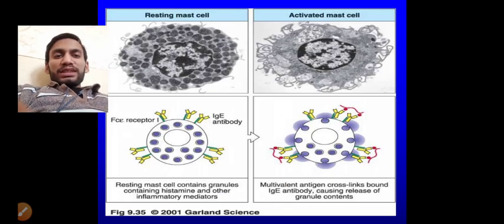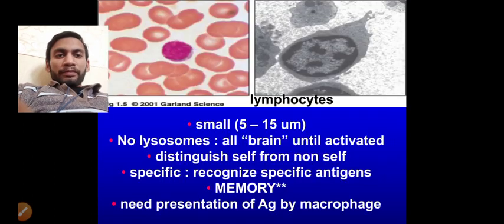You can differentiate that resting mast cells have granules. These granules get released. Here is the activated mast cell, and here the antibodies are secreted out in the Ig antibody form.